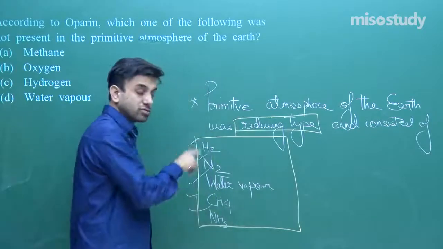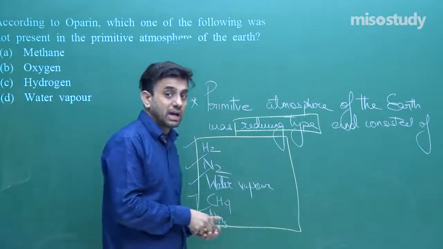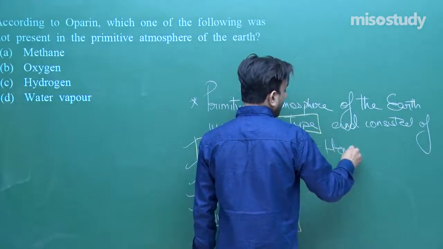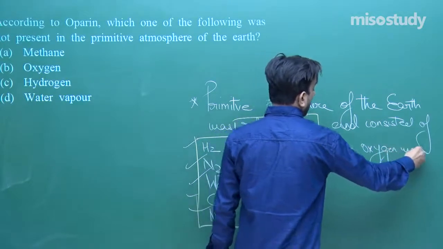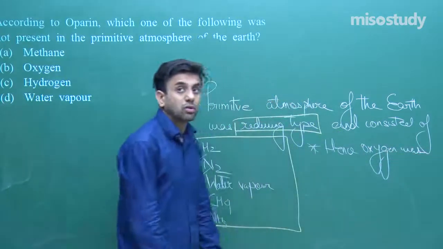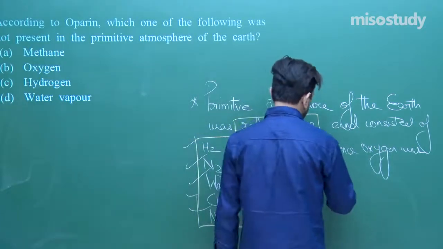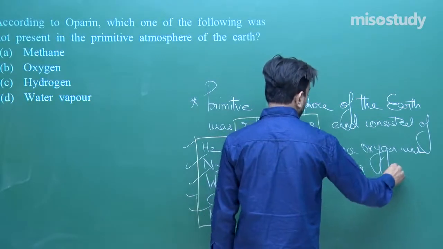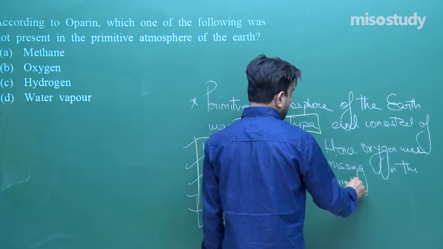The thing which was absent was oxygen, right? Hence oxygen was missing in the primitive environment.